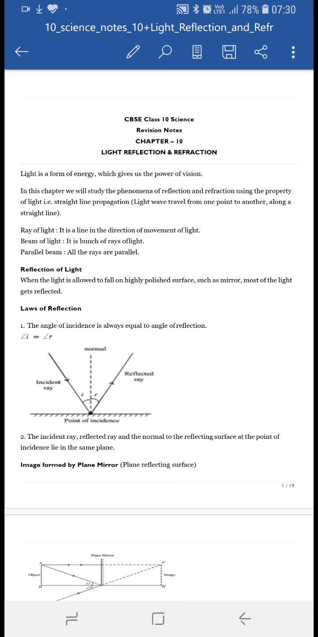What do you mean by a beam of light? When such rays combine together, a bunch of those rays is known as a beam of light, and all the rays in the beam are parallel.